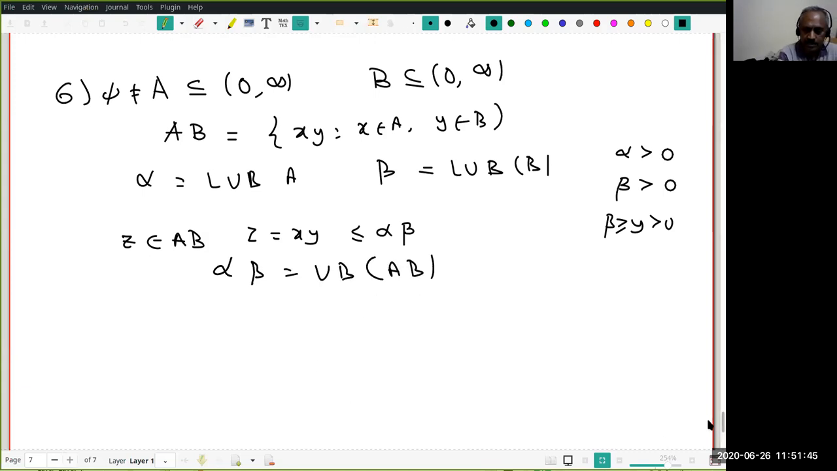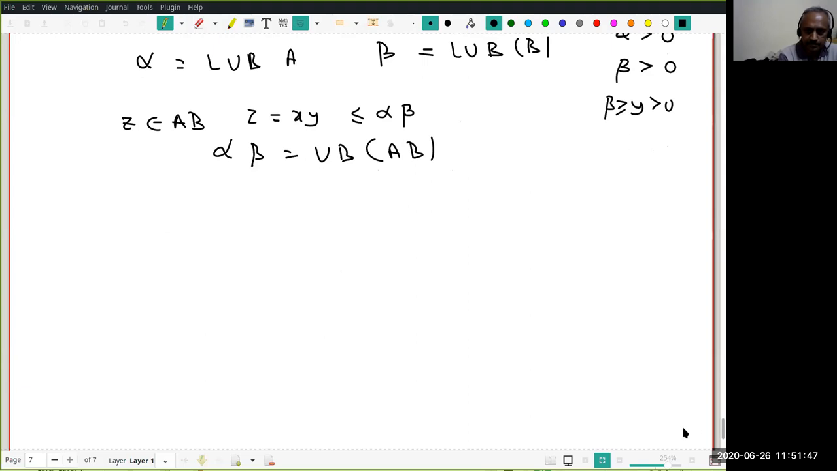Next, I want to know whether it's the least upper bound. So let gamma be an upper bound of AB. What do I want to prove? I want to prove alpha beta is the least upper bound. Therefore, what should I show? I should show this.